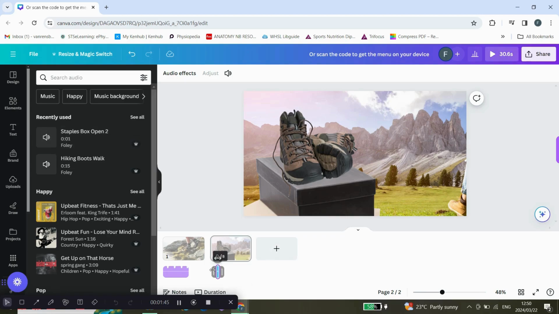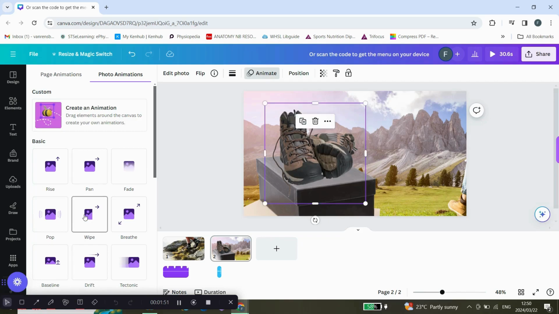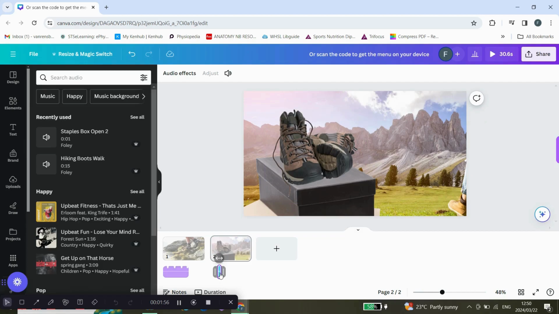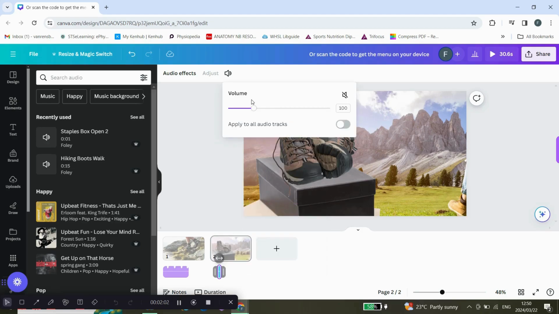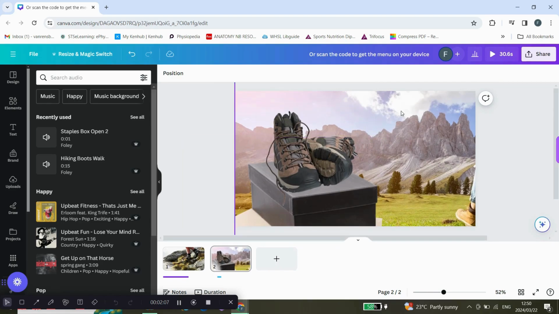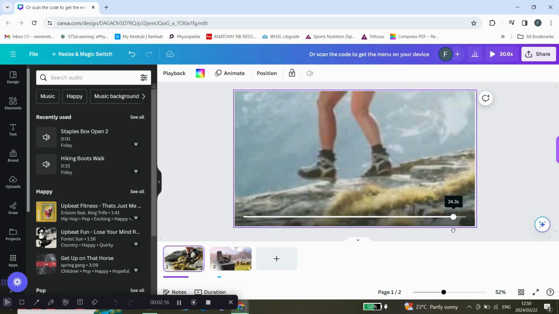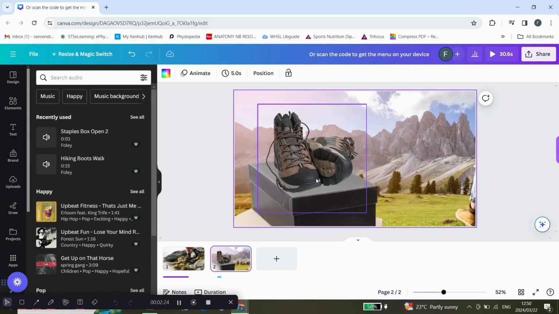So I can drag it to where I want it. Then I want to animate the picture, and we want to do that. And then I'm gonna click on that, and you can increase the volume. Let's increase the volume a bit, and let's play that video to see how it looks like. Just gonna drag it along, and then we're gonna play it. Then it will go over to the next video.